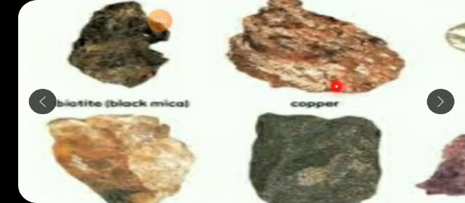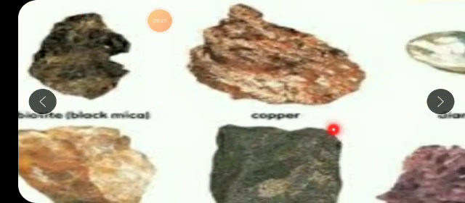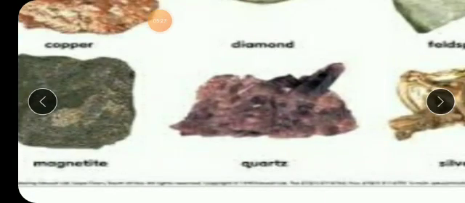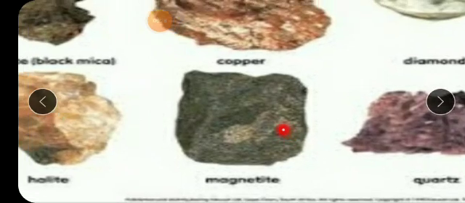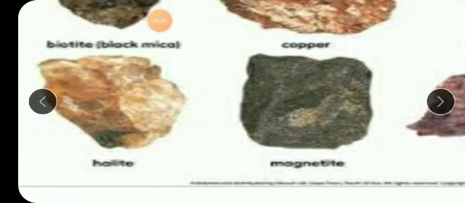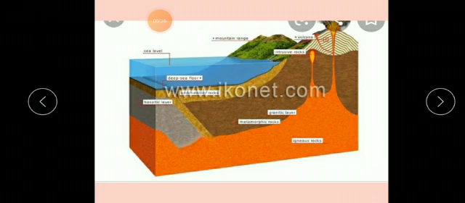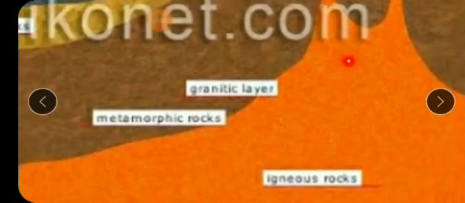Like copper is one of the minerals. Then here diamond is also one of the minerals from which we can extract the rock. Okay, so these are some, like magnetite. So these are the minerals. See, solid substance, from which we can have the rocks. Okay. Again here also we can see the different types of rocks. Igneous rocks.